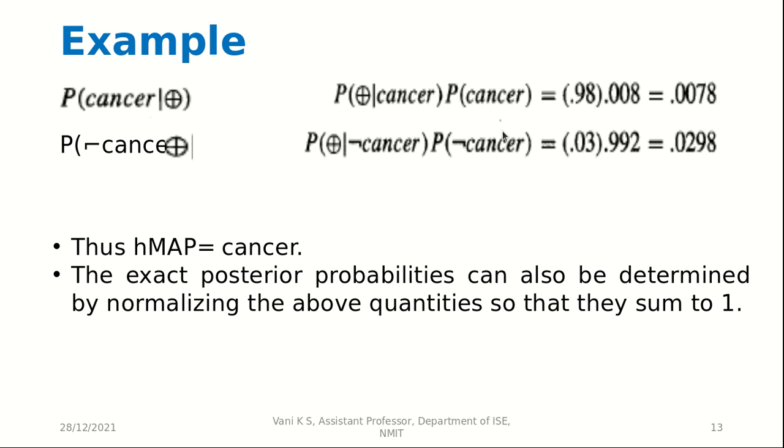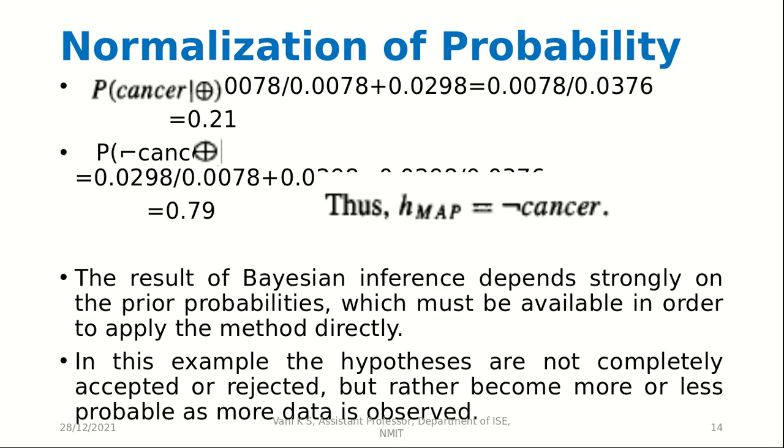So the exact posterior probabilities can also be determined by normalizing the above quantities so that they sum to 1. So we can also get something like this, that P of cancer, given that the test result is positive, is 0.21, since we have normalized it.